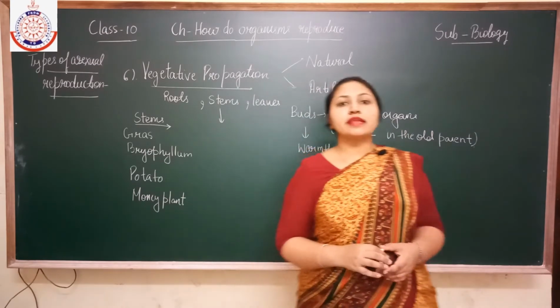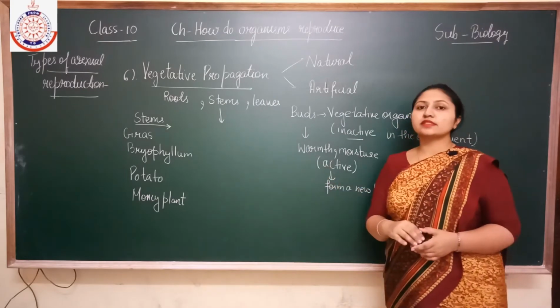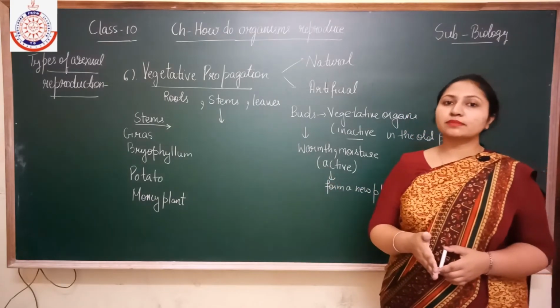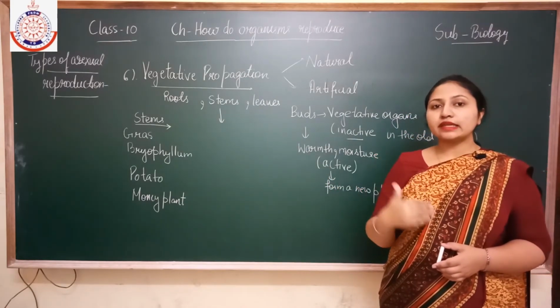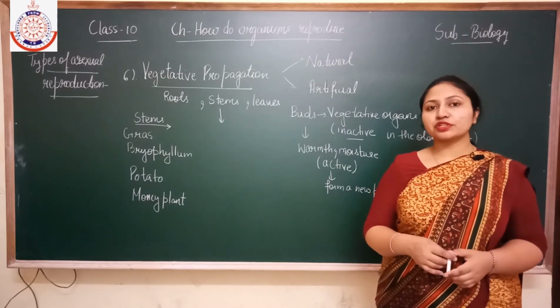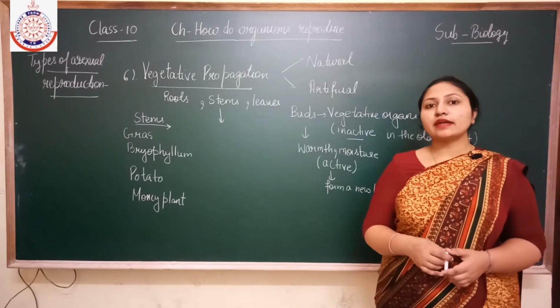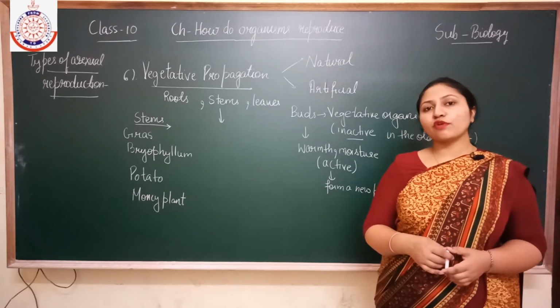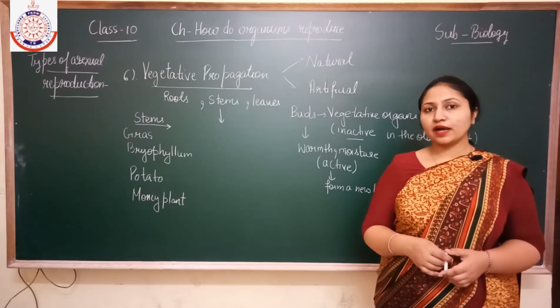It means that these buds which are present in the parent organism in an inactive condition, when they get warmth and moisture, become active and are responsible for the formation of a new plant.